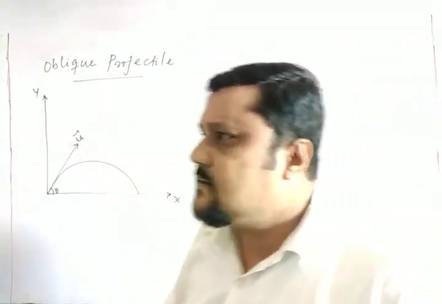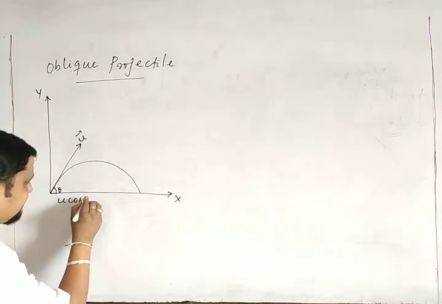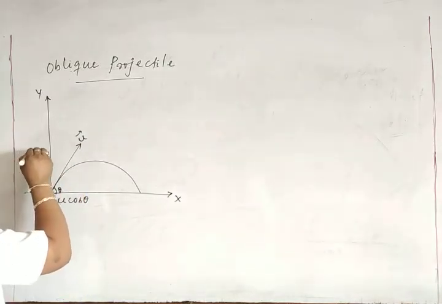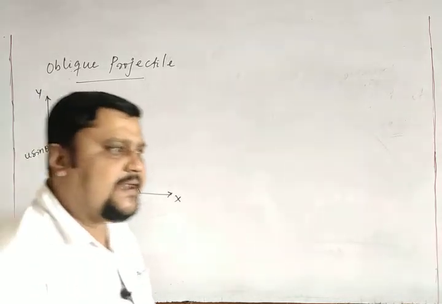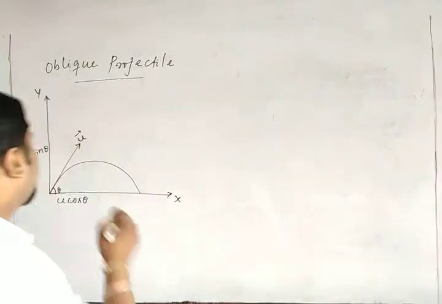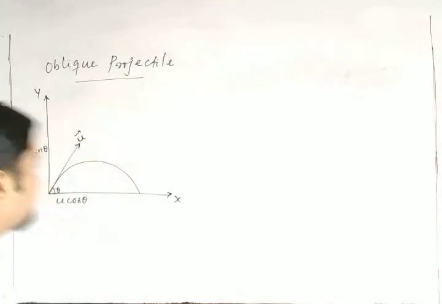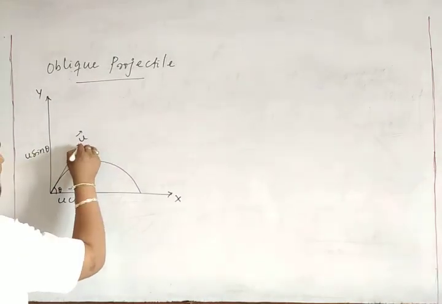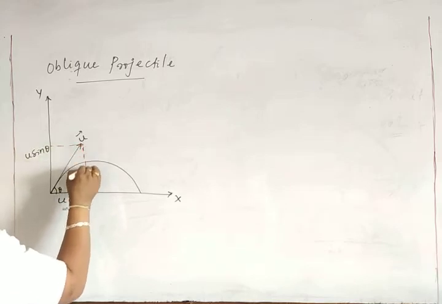With a velocity u at an angle theta with the horizontal, the velocity u can be resolved into two components. One is u cos theta and the other is u sin theta. Two components, u cos theta and u sin theta. Suppose I show it like that, then we can see this is your u cos theta and this is your u sin theta.